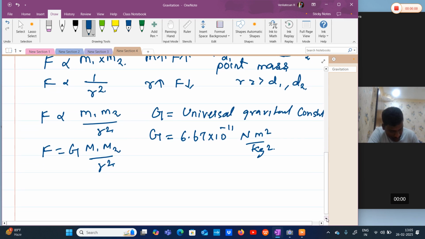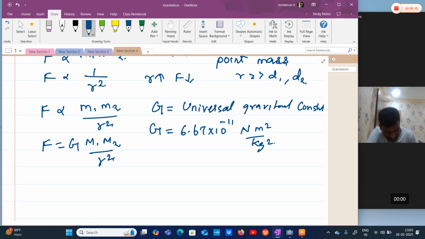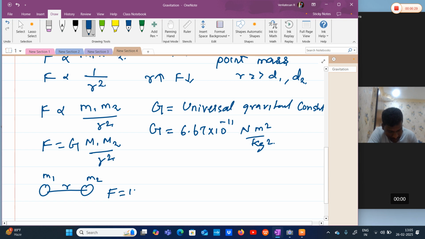Suppose I have two masses m1 and m2 at distance r. These are fixed: m1 is fixed, m2 is fixed, and the distance between them is fixed. Now we measure the force between them and it is 10 Newton. It is at the surface of the earth, surrounded by air.